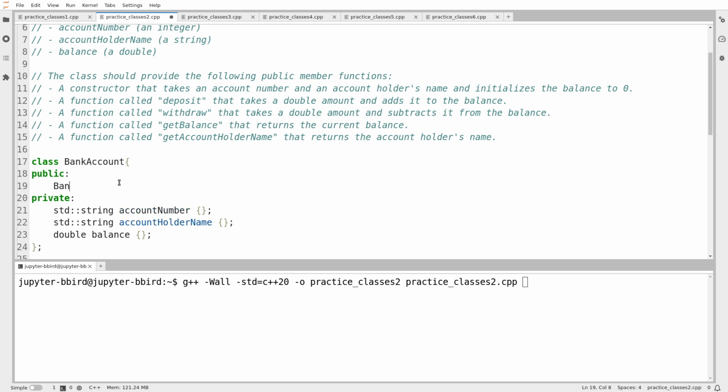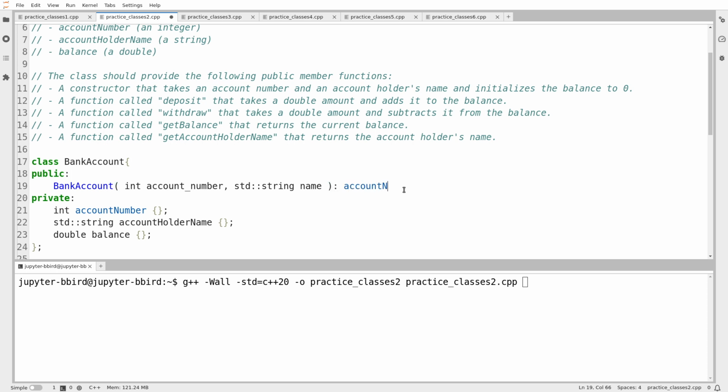Okay, I want a constructor that takes an account number. So I'll just use my naming convention for these. Account number, oh wait, account number is an integer. What am I doing? Okay, int account number. It takes an account holder's name. We'll just call that name for the sake of the argument. And then the constructor automatically initializes the balance to 0. My assumption being that we're not taking the customer's word for what their balance is.